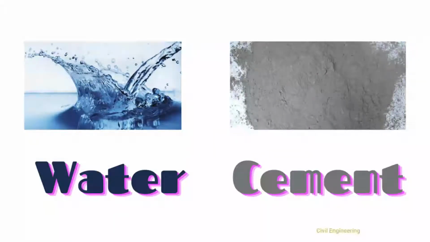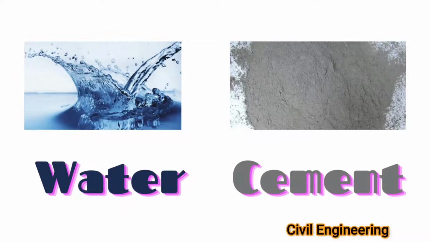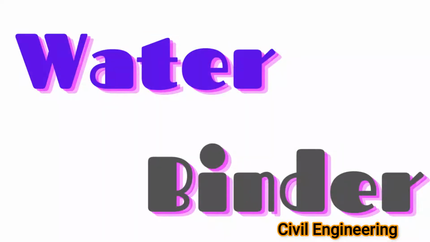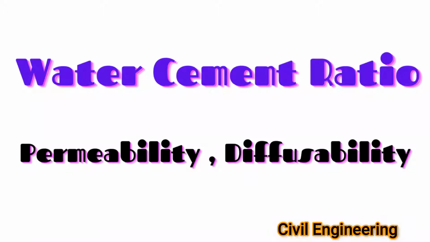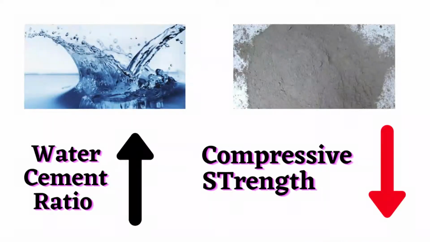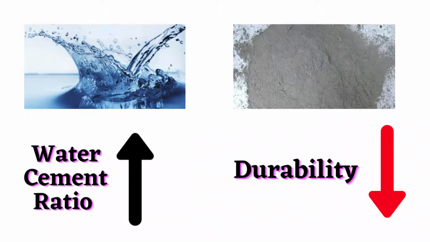Number 1. Water-cement ratio. Water-cement ratio is one of the main factors that affect the properties of concrete. But with the development of concrete technology, as Portland cement is not the only binding material in concrete, it is now replaced with water-binder ratio and water-powder ratio. The water-cement ratio is very important for the compressive strength, permeability, and diffusivity. With an increment of the water-cement ratio, the strength and the durability of the concrete decrease.